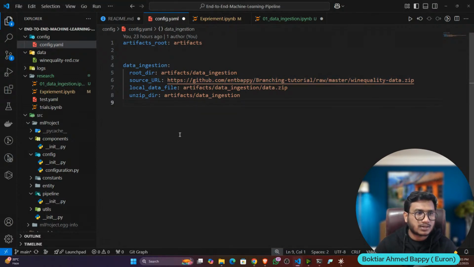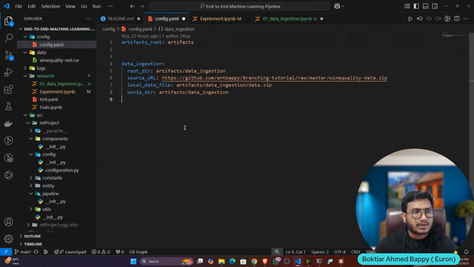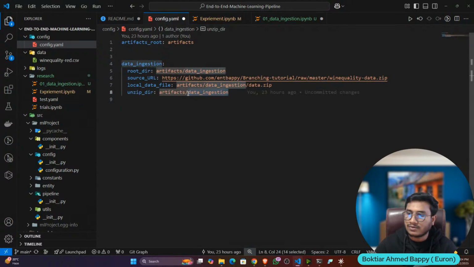Right now, I have the local data file and unzip directory. That means it will download a zip file, and this zip file I'll save as data.zip inside the data ingestion folder, and this is the path. After that, I will also do the unzip operation, and it will save the unzipped file inside the data ingestion folder. This is why I have defined all the paths.